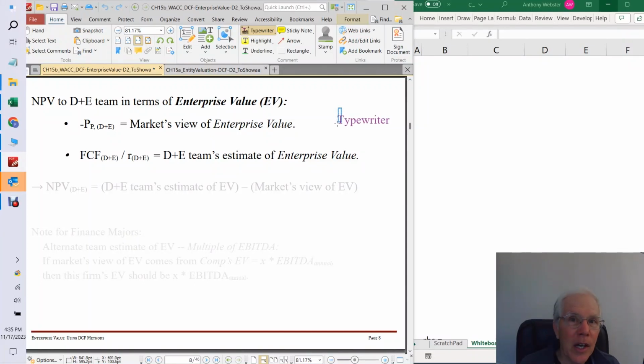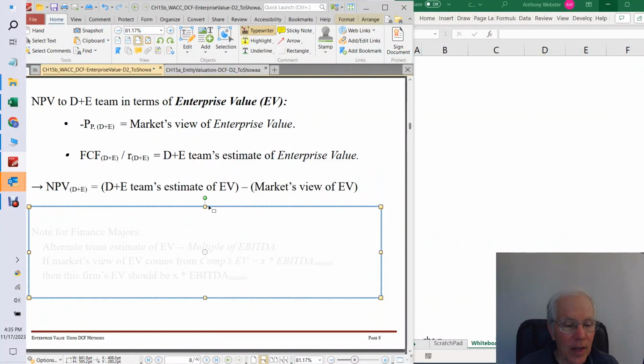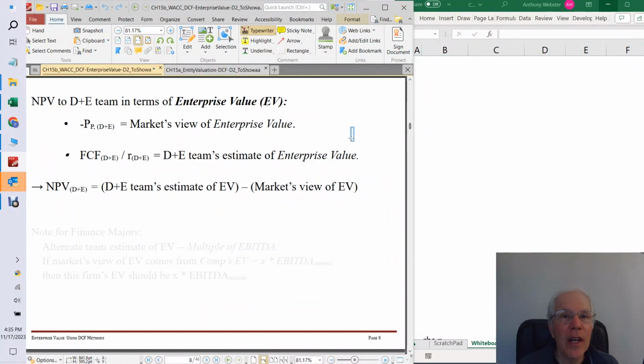So these are completely analogous to what we had with shareholders, but instead of saying market's view of equity value, we say market's view of enterprise value. And instead of saying our best estimate of equity value, we say the team's best estimate of enterprise value. So again, the NPV formulation is really the team's view of the enterprise value minus Mr. Market's view. And we want that to be positive. We want our view of what this firm is worth to the team to be greater than the market price, which is Mr. Market's view.